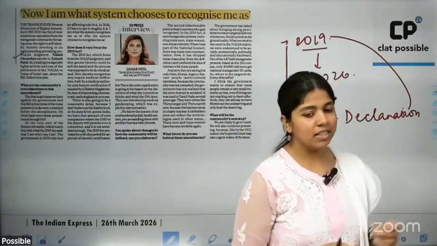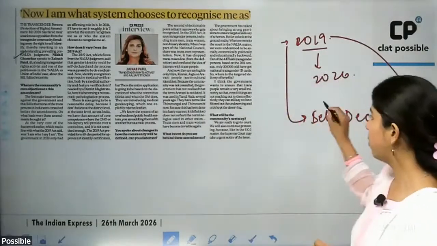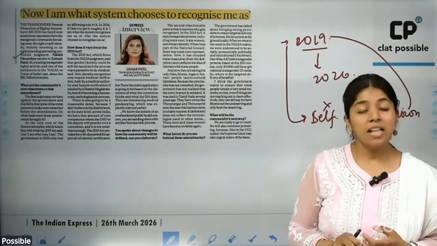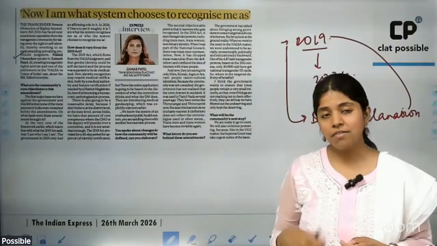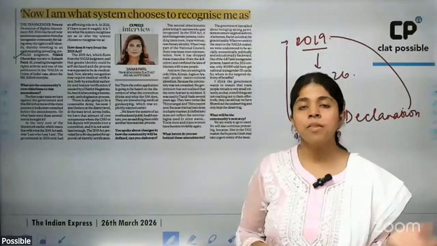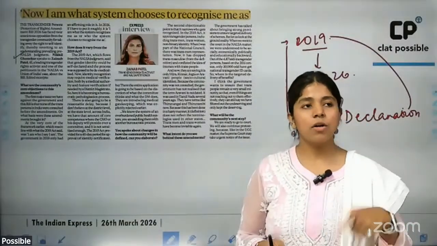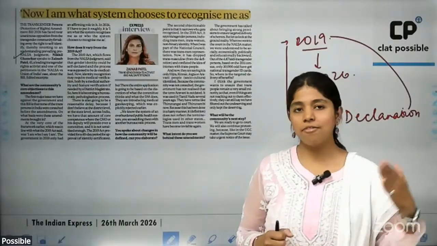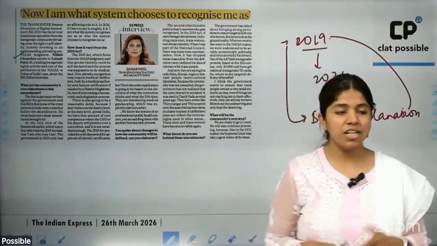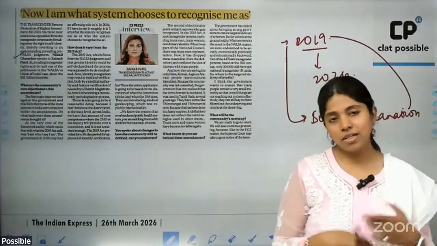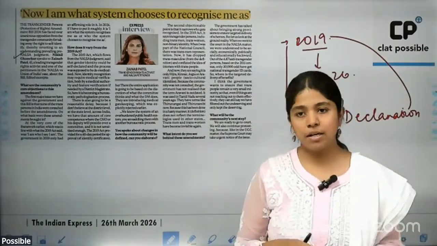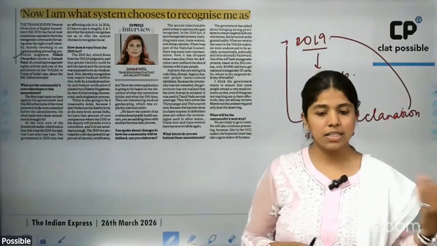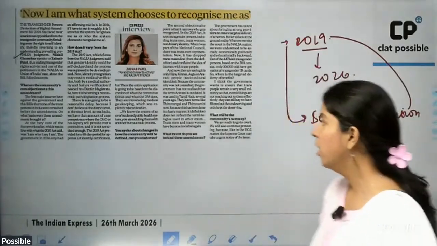All right, the 2026 amendment has removed this provision of self-declaration and has basically said that no person will be given the right to self-declare themselves as a transgender person. A person would be categorized as a transgender person only after approval from the district magistrate, and the district magistrate or the commissioner would naturally look into reports submitted by a medical board, submitting in detail whether a person actually belongs to the transgender category or not. Okay.